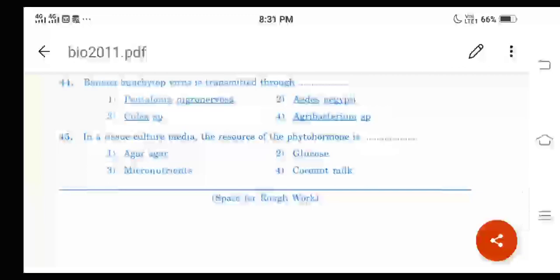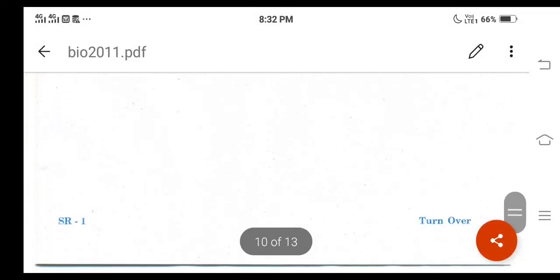And what about the coconut milk here? It is known as a supplier of these growth regulators, and so it is used in the preparation of tissue culture media, right? And tissue culture is nothing but what here? It is nothing but in vitro cultivation of plants, seeds and other plant parts for a variety of purposes, right? So according to the question, the correct option will be option 4 only. Then let us go for the next question.